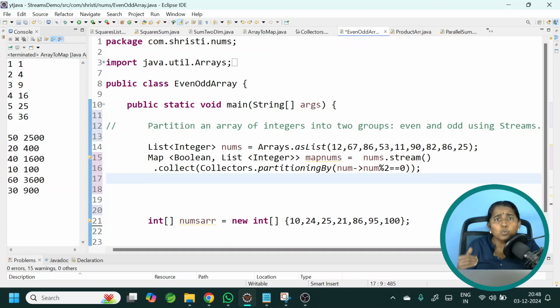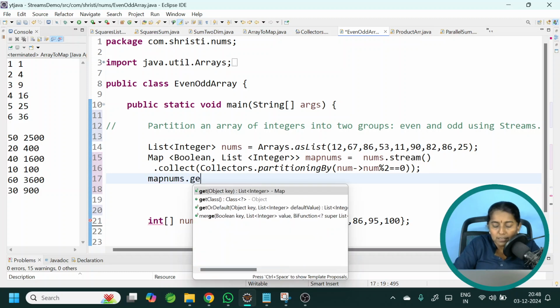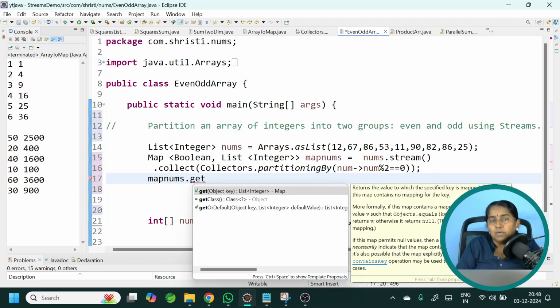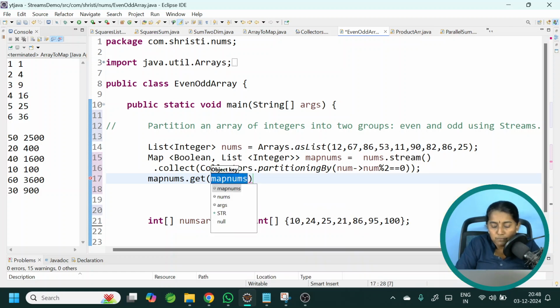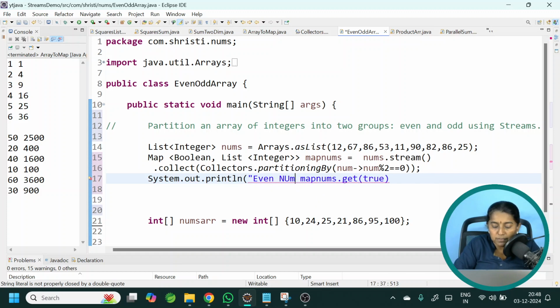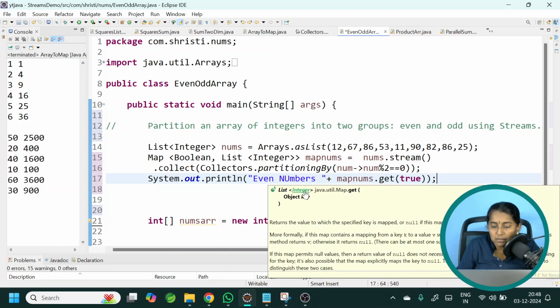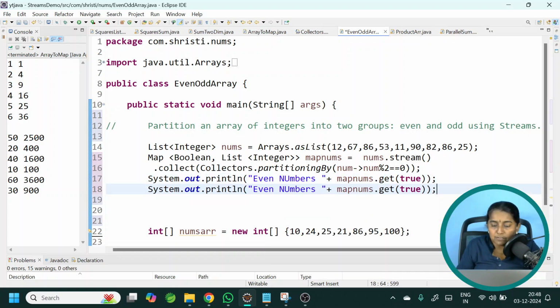I don't want to see the true or false value. As in, I don't want to see the key. I just want to get the even numbers and odd numbers. So what I can do is, I can directly call map numbers dot get of key. What is the key? One is true, the other one is false. If I pass the true key, it is going to return me a list of integers which are even. This is out. Even numbers. Okay. The return type of this is a list of integer. For the next one, it is odd numbers get of false, which is the next key.